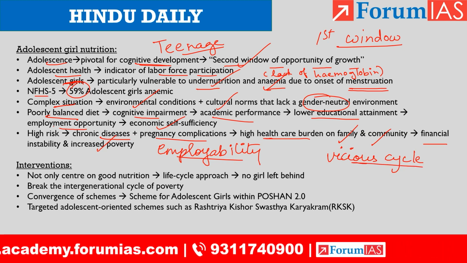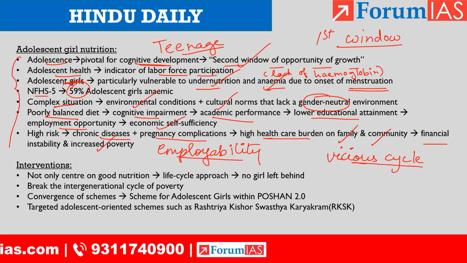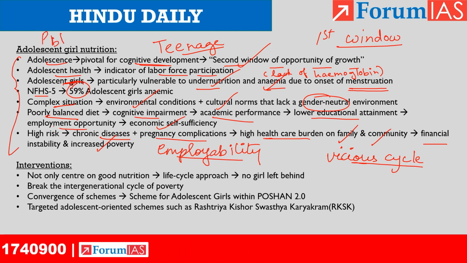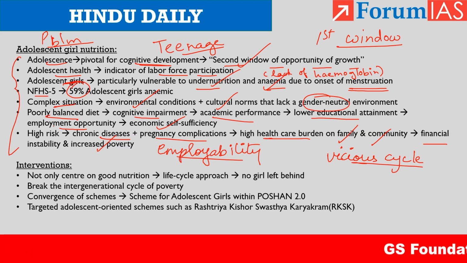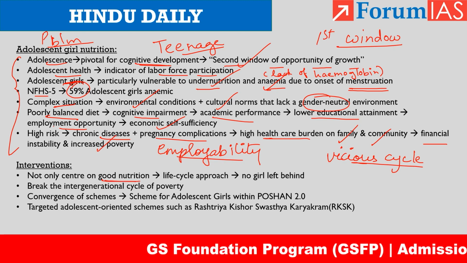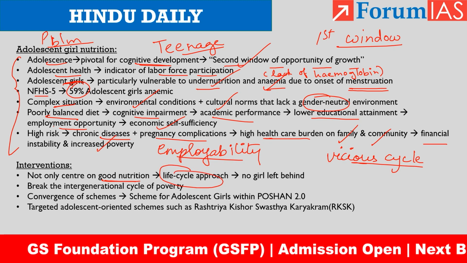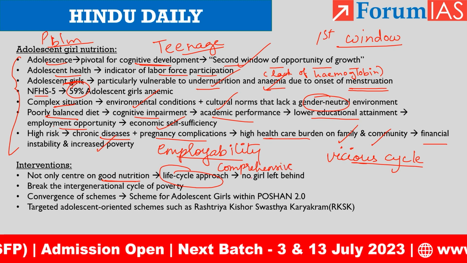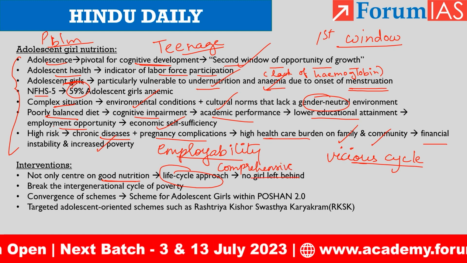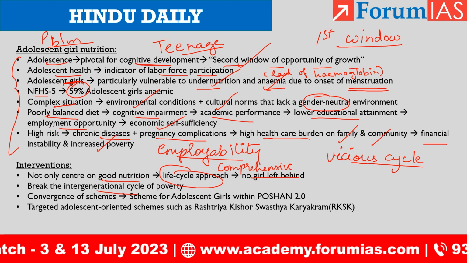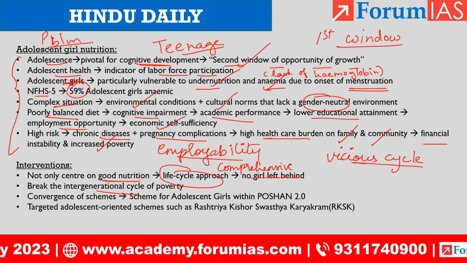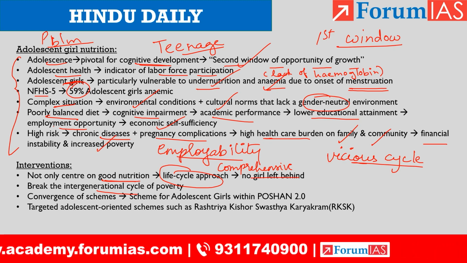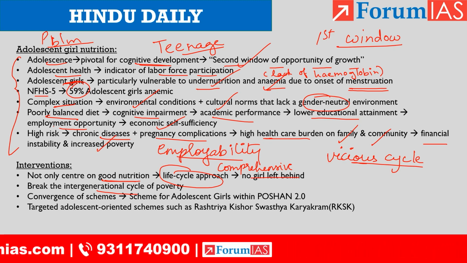So in order to tackle this, now we have discussed what is the problem. The entire problem is discussed in this section. We have to discuss the solutions. So the interventions should not only center on good nutrition. That alone is not enough. We have to follow a life cycle approach. That means there should be a comprehensive approach which ensures that no girl is left behind. So if this is happening, then only the intergenerational cycle of poverty will be broken. Then only a generation will be able to improve their economic status.